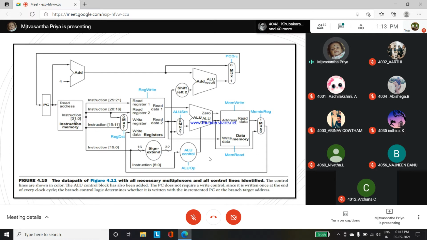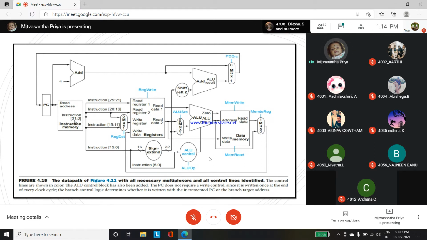Next, they have mentioned the ALU. It is nothing but the arithmetic and logical unit, right? This also you know. So it is used in the control block. So the ALU takes the whole control block, right? So it has been added. Next, the PC does not require a write control, right? See, it will be written at the end of every clock cycle, right? So it will have some clock cycle. In a particular clock cycle it will write the instruction, right? So the branch control logic determines whether it is written with the incremented PC or the branch target address, right?